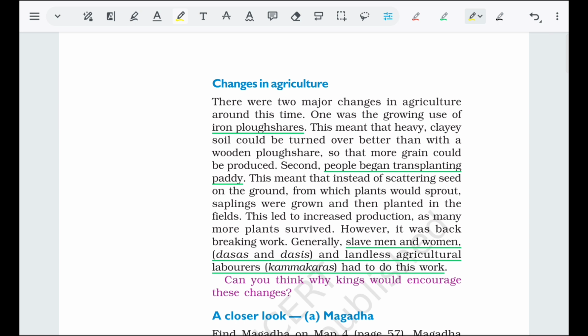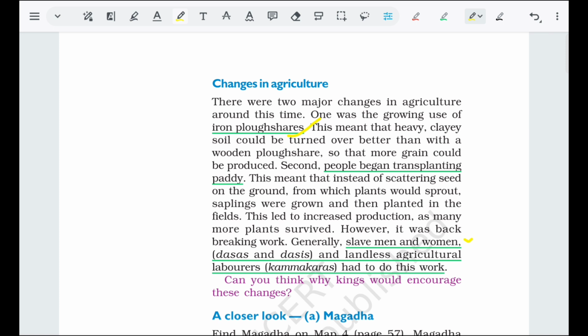Changes in agriculture. So what are the changes? Now iron is in regular, daily use, so iron ploughshares were used. Second, people began transplanting paddy. So now the transplanting process is beginning. Slave men and women, dasas or dasis, were landless agricultural laborers.